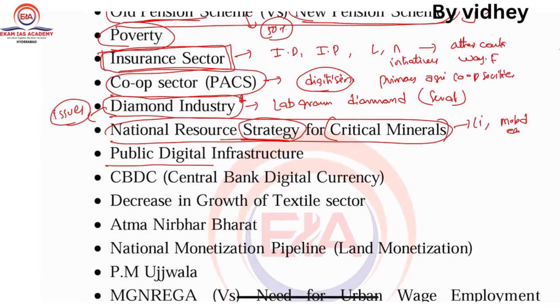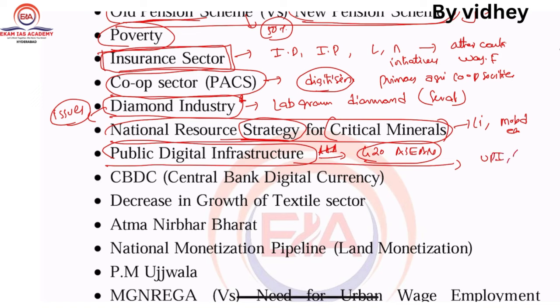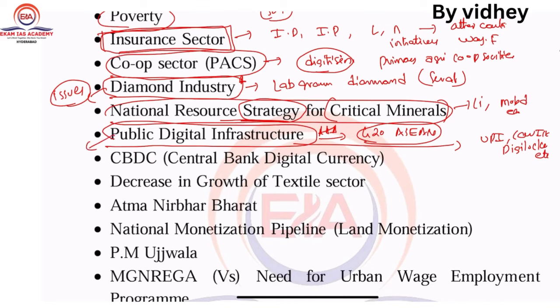Next one, public digital infrastructure, a very very very important topic for the upcoming prelims. Why? Because it was talked about in both the G20 and ASEAN. So what is this public digital infrastructure? For example, UPI, CoWIN, DigiLocker, etcetera. How this public digital infrastructure has created potential, what are its benefits, what are its issues, and what way forward you can suggest.